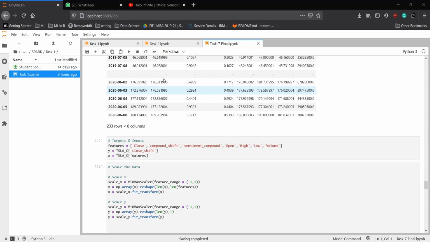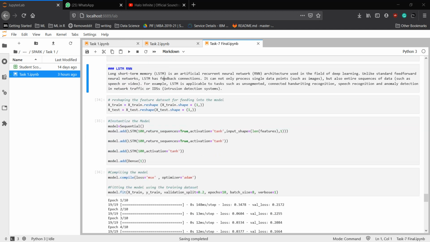Now, a quick word about the LSTM model that we'll be using for this particular task. Long short-term memory is an artificial recurrent neural network architecture used in the field of deep learning. Unlike standard feed-forward neural networks, LSTM has feedback connections.